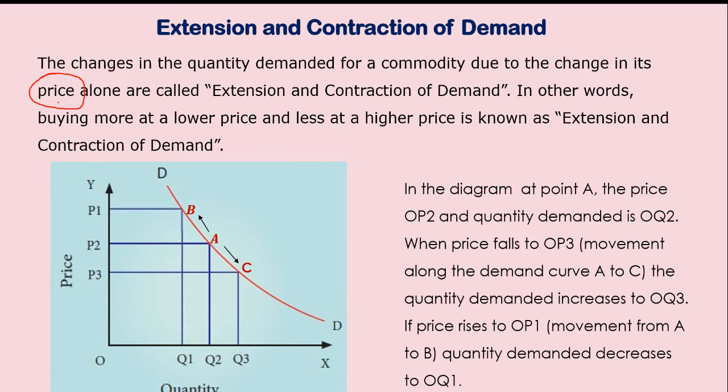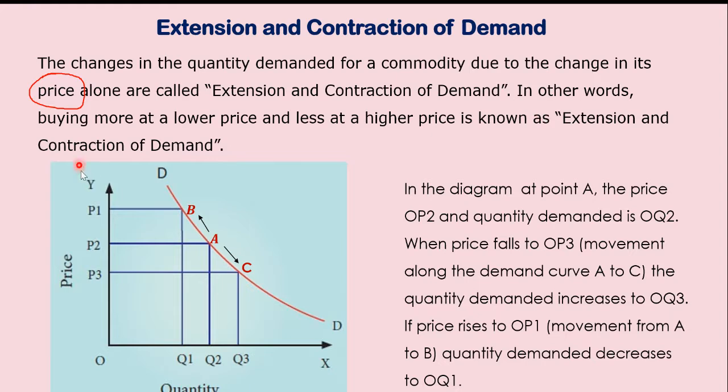We have already seen the determinants of demand. What are the other determinants of demand? It can be the taste, the fashion, the weather, the income, the trade activity, the advertisement, and the population. These are all the determinants of demand. But here, there is only one determinant, which is the price. The changes in the quantity demanded for a commodity due to a change in price alone is called extension or contraction of demand.